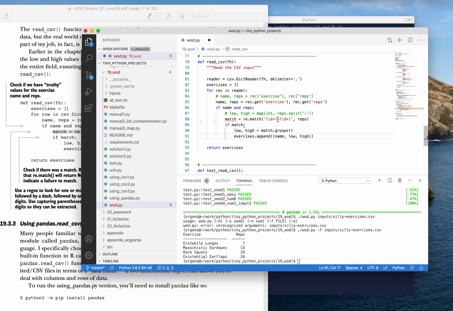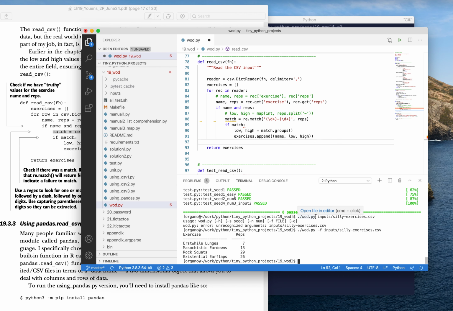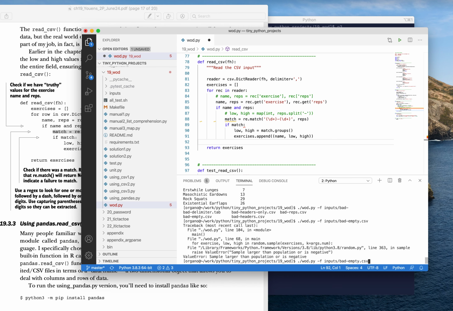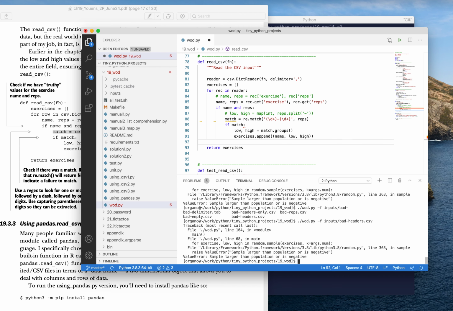So if I'm not matching something that looks like a number followed by a number, then I will not move forward. That should actually handle a lot of the other bad input files. So if we were to run this on inputs, bad, let's use bad empty. Okay, that's going to be a problem. We'll have to come back to this one. How about bad headers? This is all okay. This is another error that we're going to have to deal with.